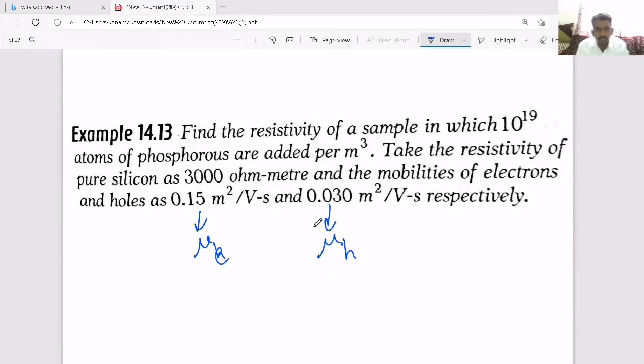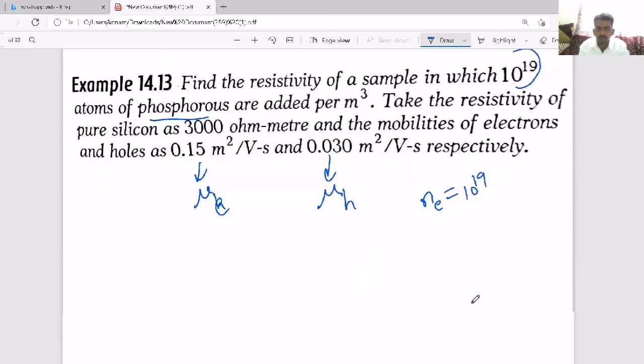See here, this is the number of atoms added. So this many atoms added means that many electrons will come, because phosphorus is pentavalent, like a donor. Now Ne value they are giving as 10 power 19, right? Now the total concentration is Ne plus NH, but this is the Ne, NH initially.